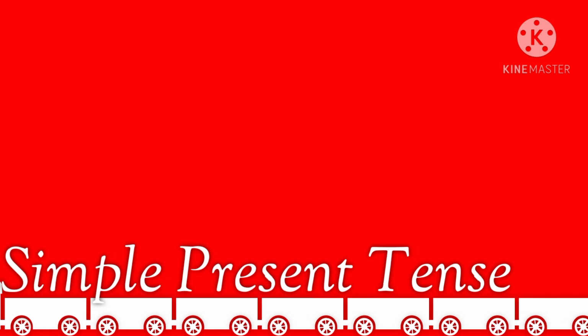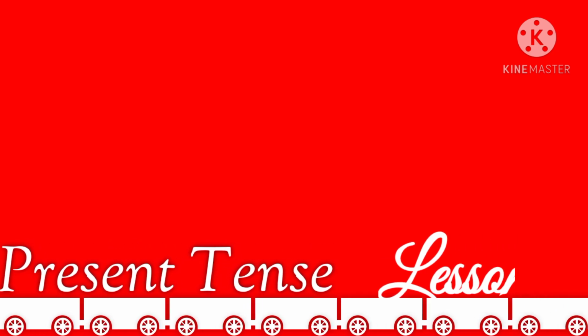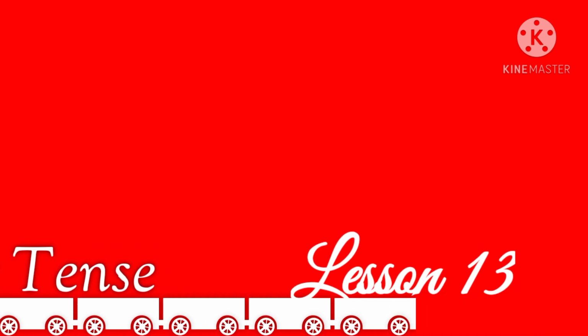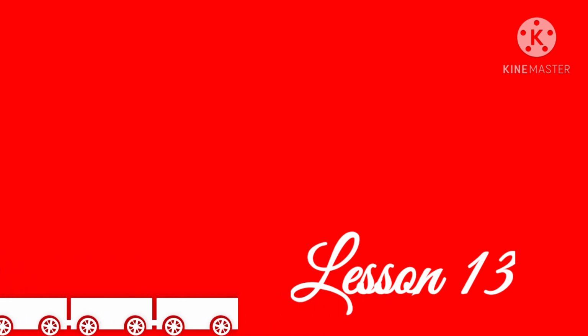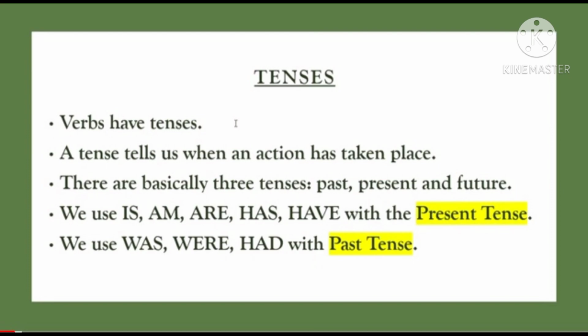Today we will begin with the grammar book and I will take up Lesson 13, simple present tense. Let's revise what verbs are. Verbs are action words. We have also learned that verbs have tenses. So what are tenses, class? Tenses tell us about the time of an action. The tense of a verb denotes the time of an action. Basically, there are three tenses: past tense, present tense and future tense.